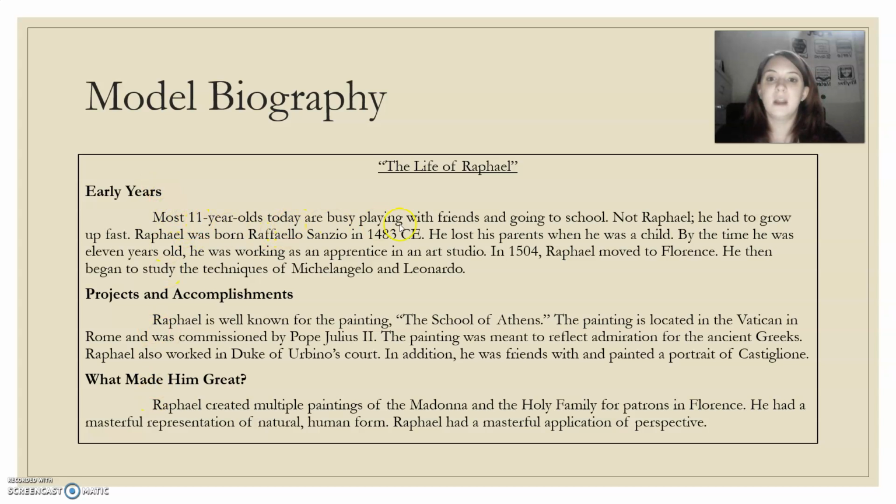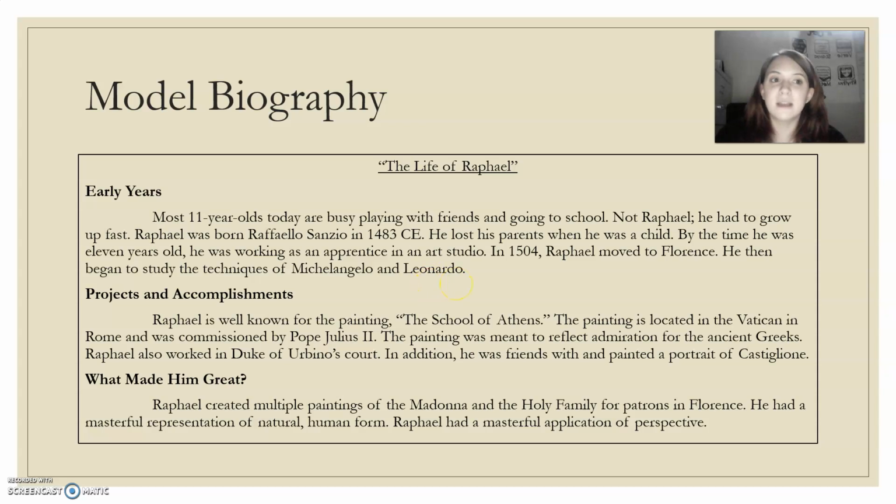Most 11-year-olds today are busy playing with friends and going to school. Not Raphael. He had to grow up fast. Raphael was born Raffaello Sanzio in 1483 CE. He lost his parents when he was a child. By the time he was 11 years old, he was working as an apprentice in an art studio. In 1504, Raphael moved to Florence. He then began to study the techniques of Michelangelo and Leonardo.